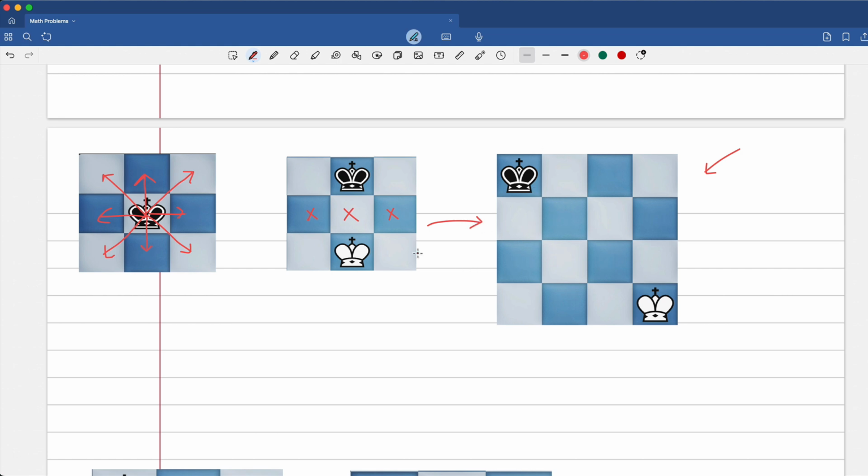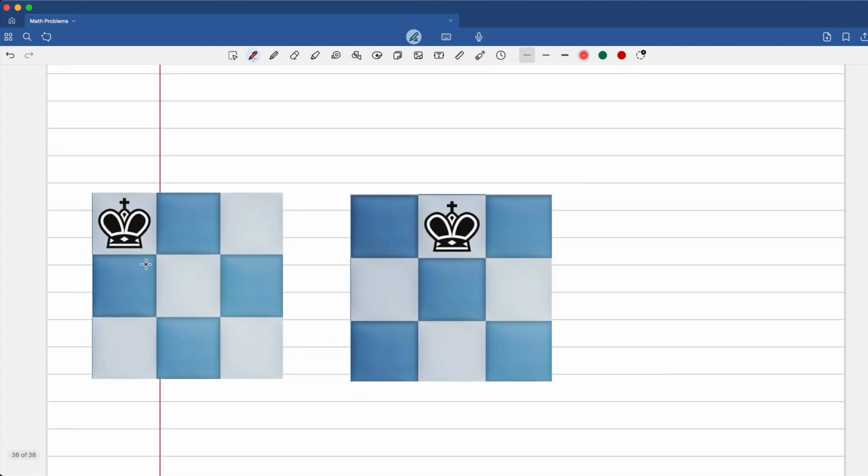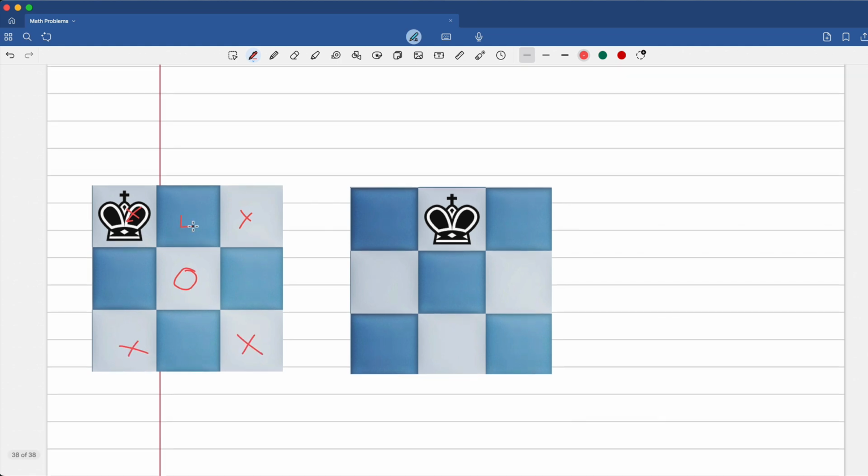All right, so let's begin with the 3 by 3 grid. The best way to solve this problem for the 3 by 3 grid is to understand the difference between the squares in terms of their position. This is the center, these 4 would be the corners, and these 4 would be the edges.